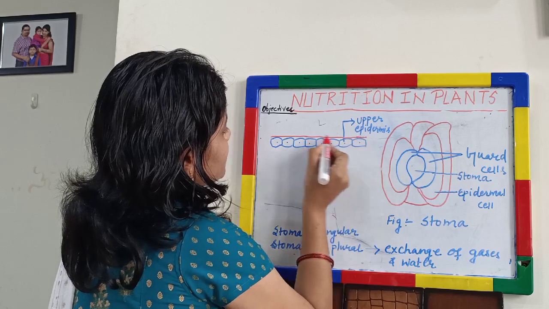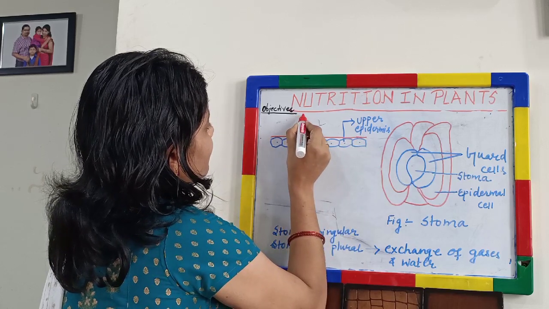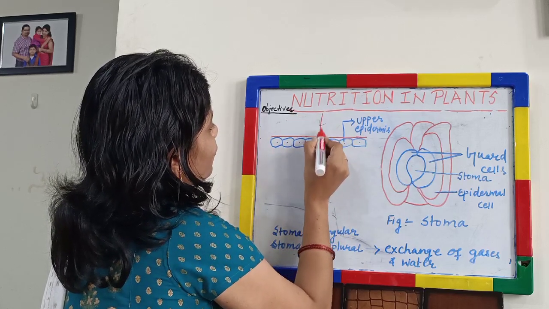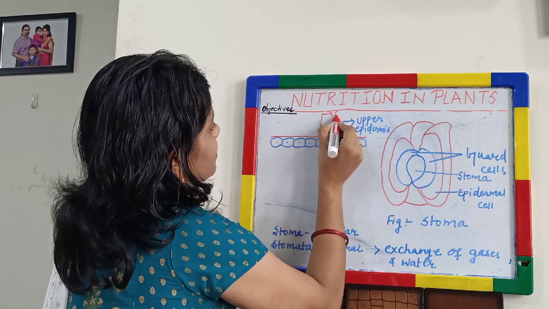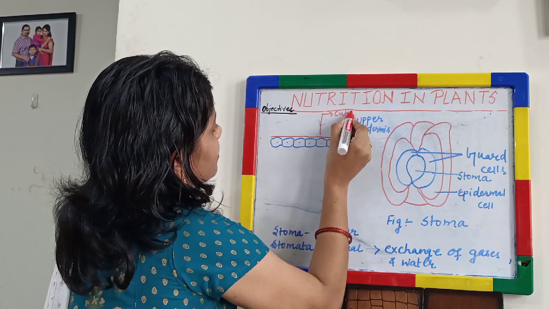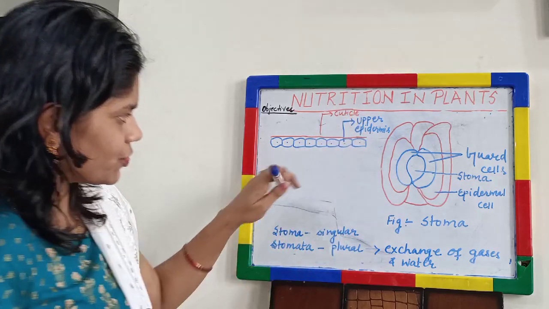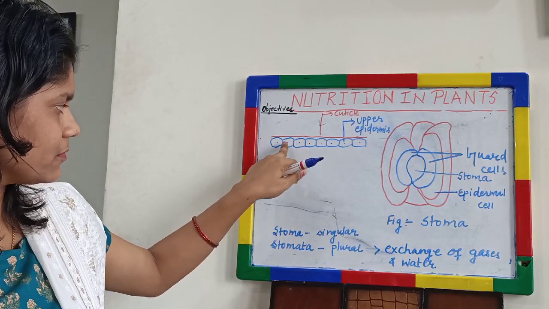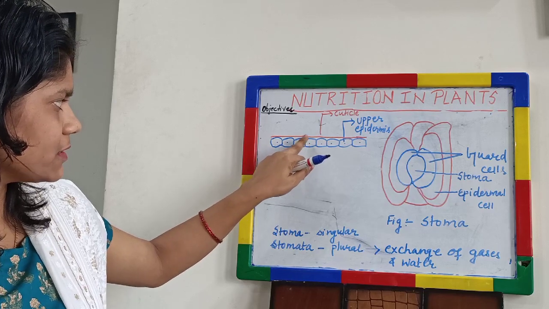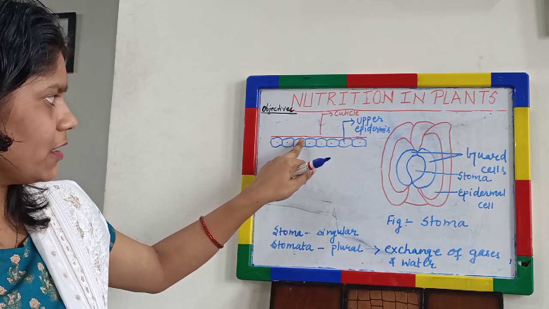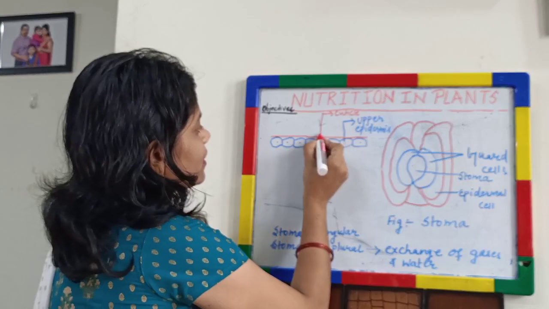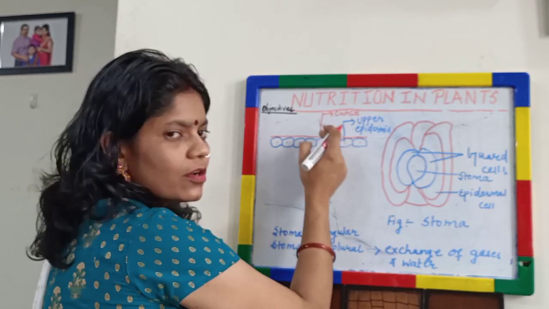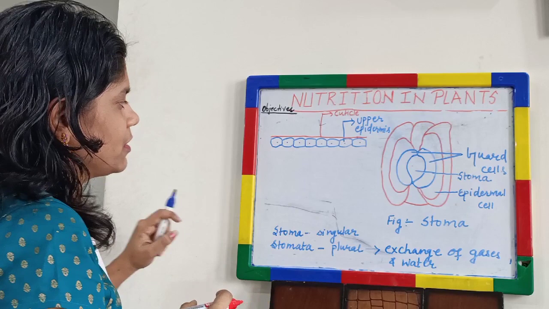What is this? This is cuticle. Cuticle will prevent the entry of water. You understood? The outer surface of a leaf is the upper epidermis surrounded by cuticle. Cuticle prevents the entry or exit of water.